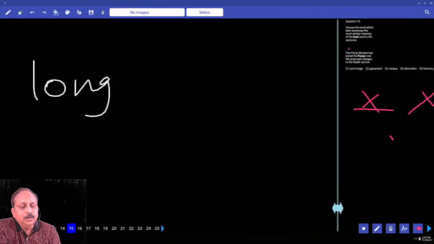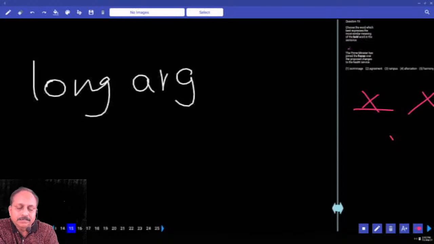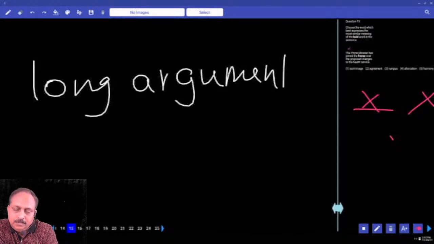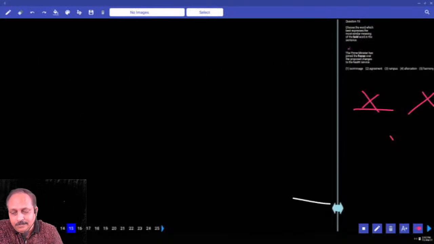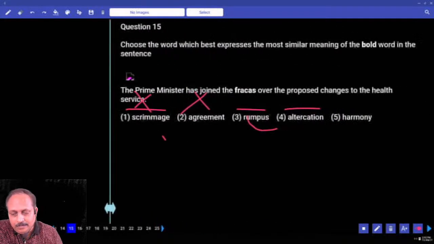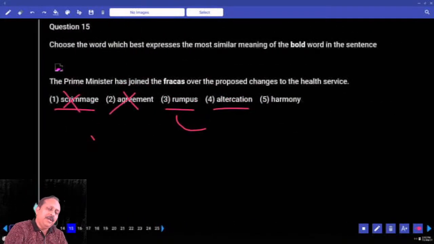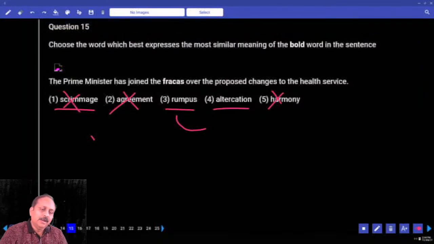Write the meaning, long argument or disagreement. When you disagree, you argue. Simply write long argument. Have you written? What is the other word you have? Harmony. We have to select a negative word. Harmony, everything in place, no disturbance. So eliminate that one. We have eliminated how many words? 3 words. You have to decide between the third and the fourth.